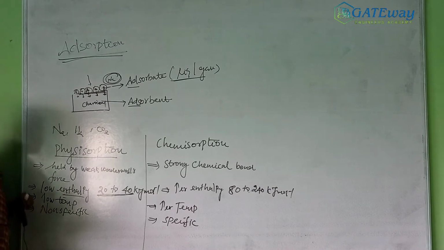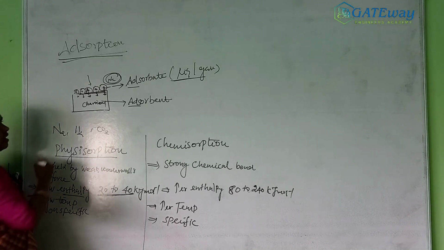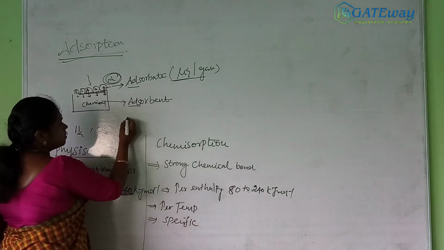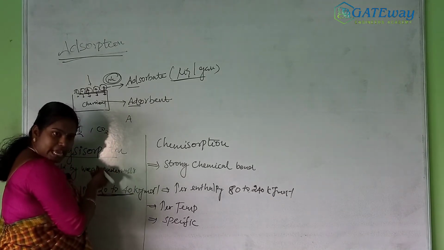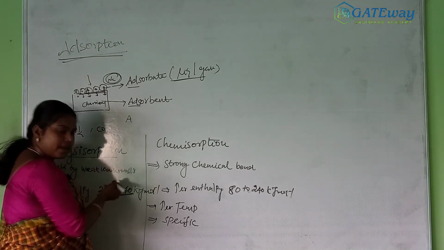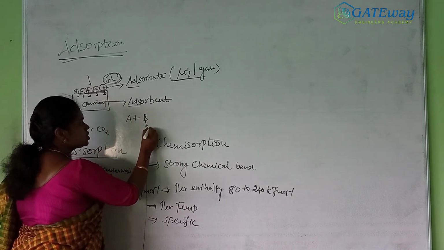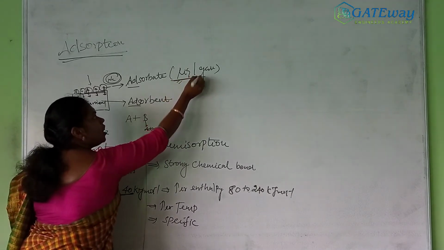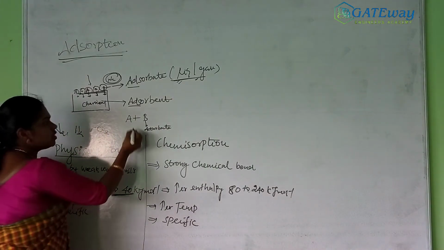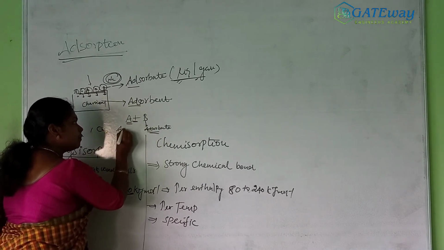Okay. Then coming to physical adsorption, it is reversible. Suppose A acts as an adsorbent and B acts as an adsorbate. The adsorbate is in the form of liquid or gas. So this liquid or gas is adsorbed on the surface of the adsorbent.